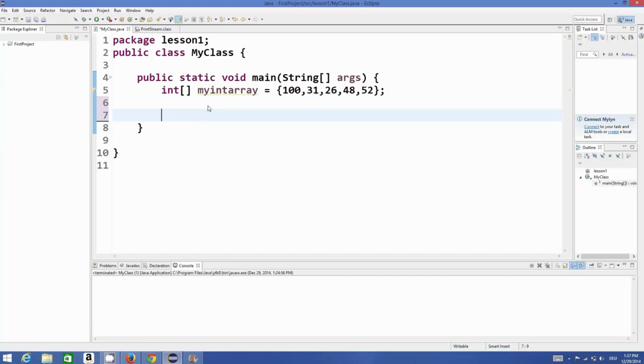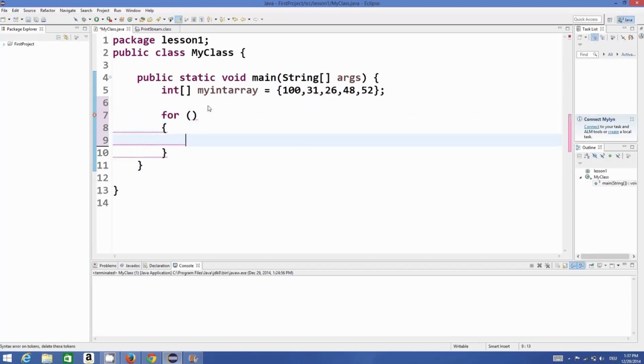Now let's see the basic declaration of a for loop. You just write the keyword for, then round brackets, and then in curly braces you write your statement. And in here you can give three different expressions.